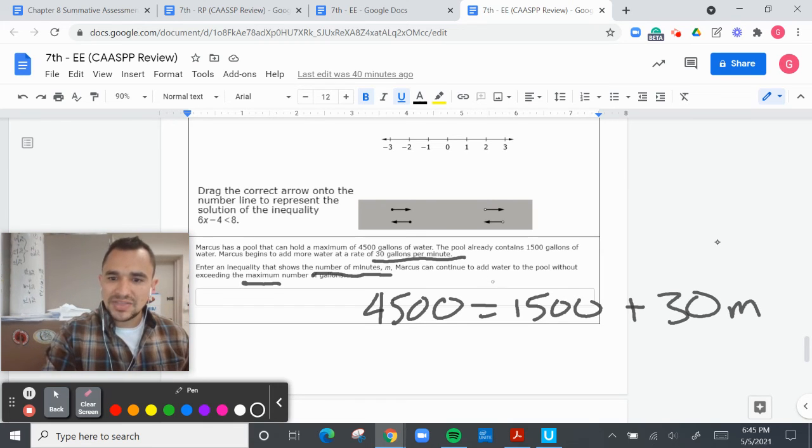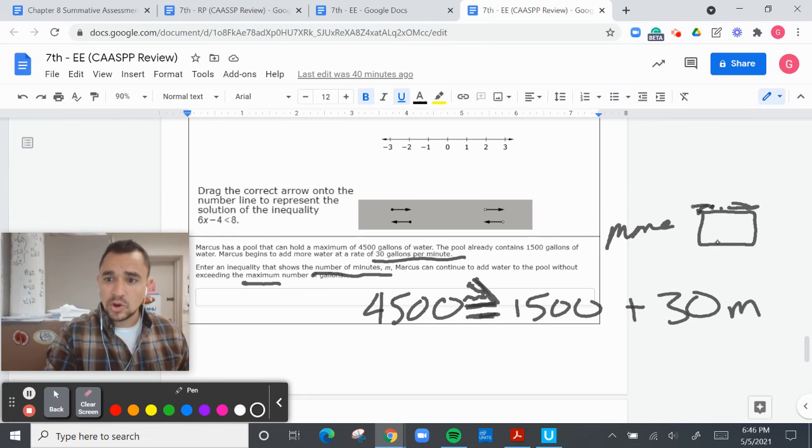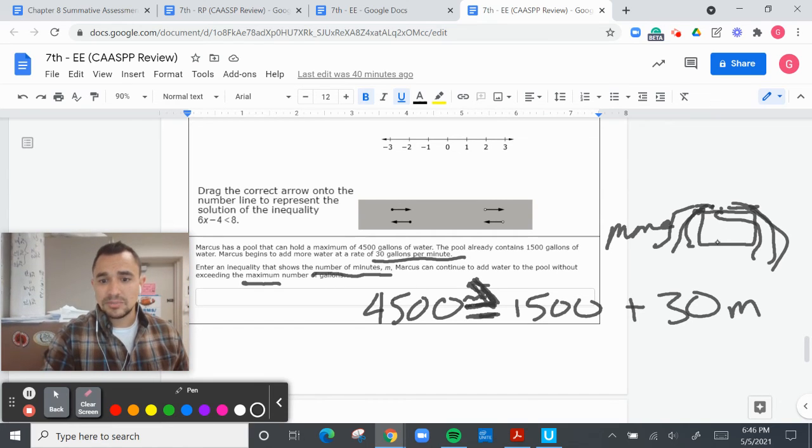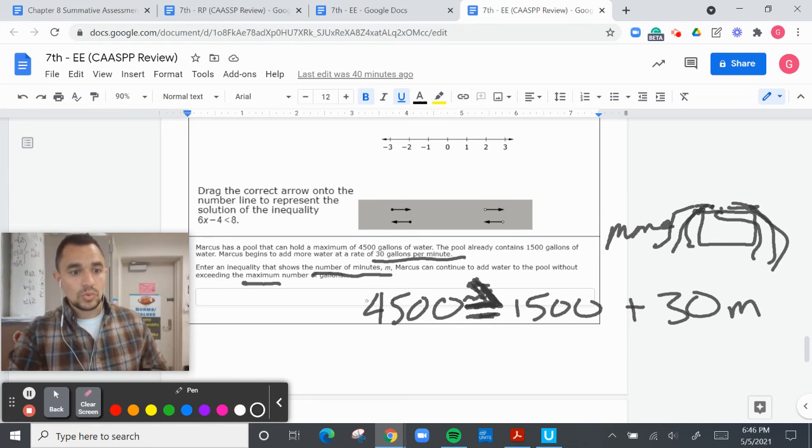So we are going to say that this side has to be less than, this is the bigger mouth, right? This is the alligator mouth. So this is the bigger side. So this means that this side has to be less than 4,500. If this side is more, then it's going to overflow. That's why this small side is on this side. The big side is on the wider side.